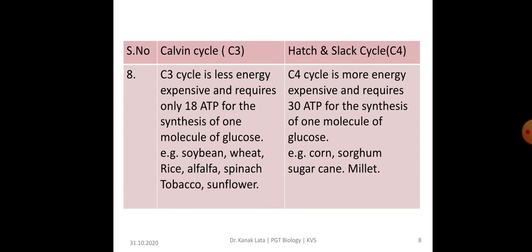C3 cycle is less energy expensive and requires only 18 ATP for the synthesis of 1 molecule of glucose. Examples of these plants are soybean, wheat, rice, alfalfa, spinach, tobacco, sunflower, etc. Whereas C4 cycle is more energy expensive and requires 30 ATP for the synthesis of 1 molecule of glucose. Examples are corn, sorghum, sugarcane, millet, etc.